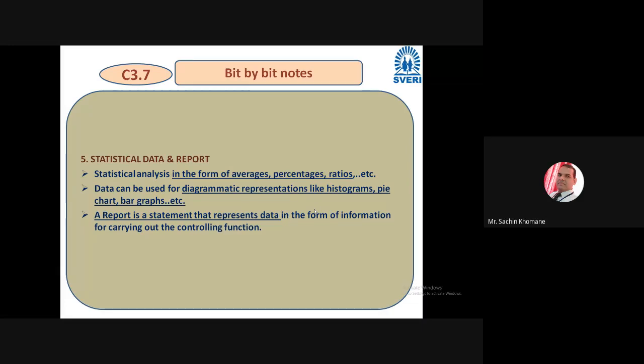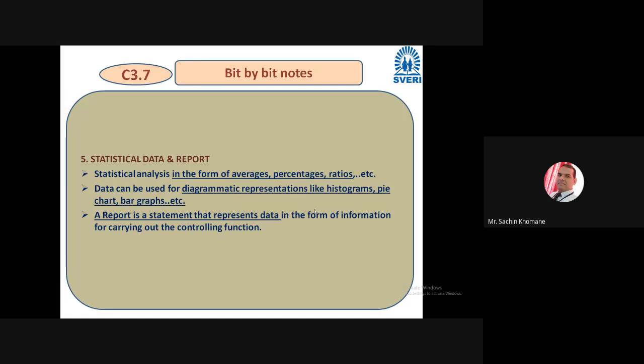So immediately by looking at that diagrammatic representation from statistical data, you can understand, yes, there is some problem, I should take some corrective action. Here there is a loss, there is a profit, yes, I should improve it. Like that conclusion, or how you will have corrective actions for that. So statistical data also helps you to control things in your organization. Sometimes physically it is not possible to visit the shop floor and check each and everything as a manager, maybe as a general manager. But if you collect the statistical data and preserve it, it will help top management to control the things.